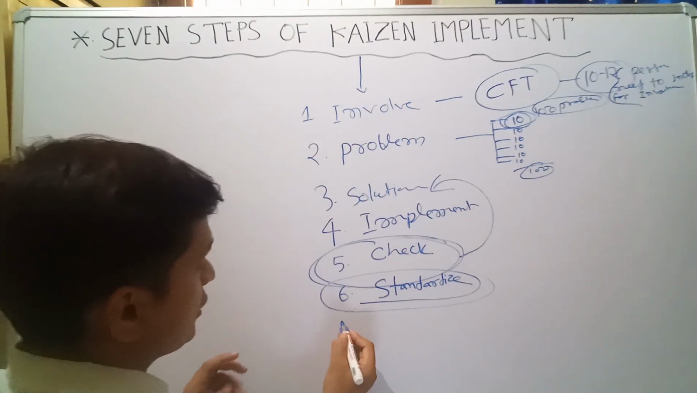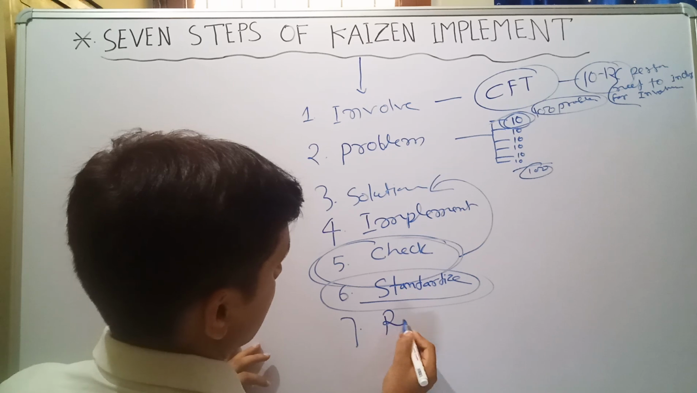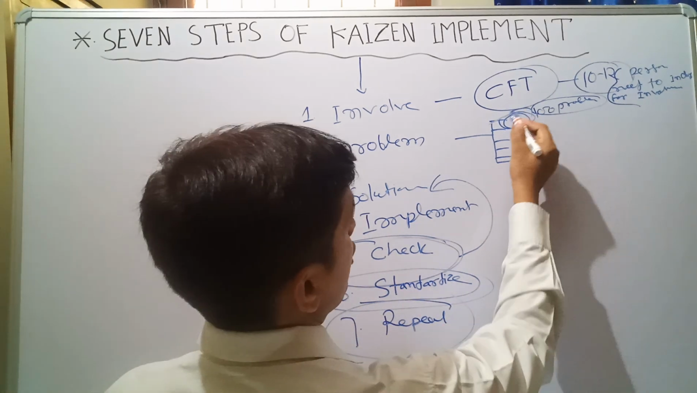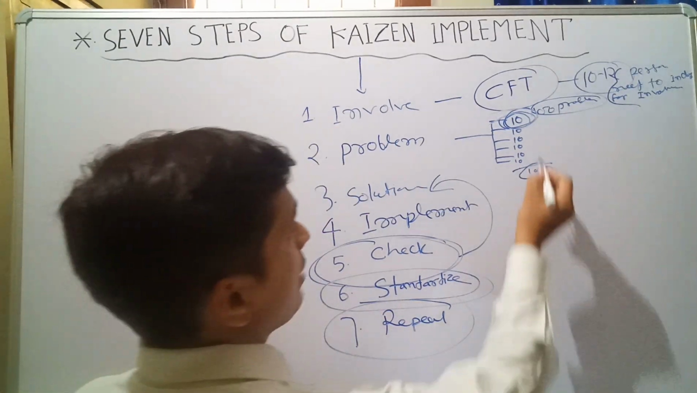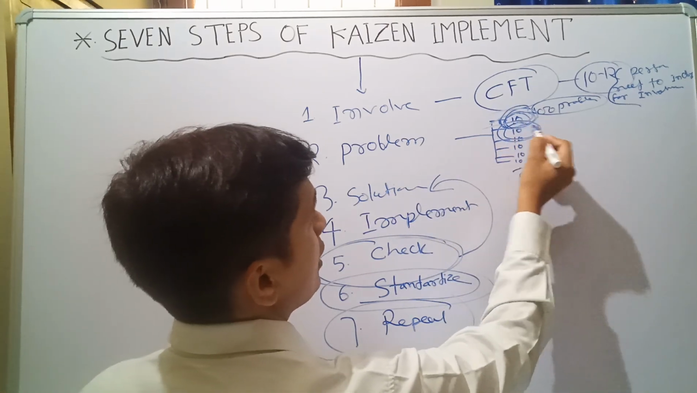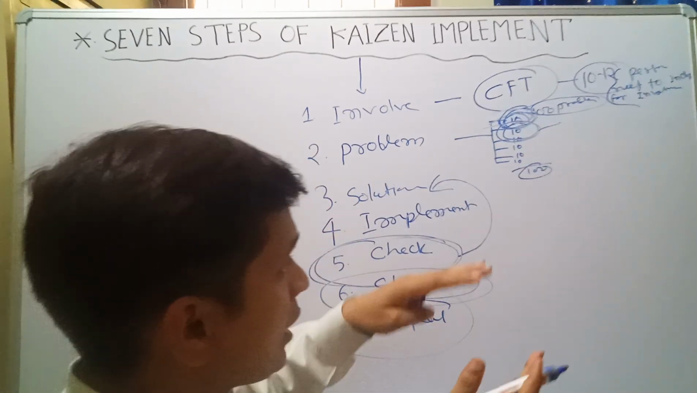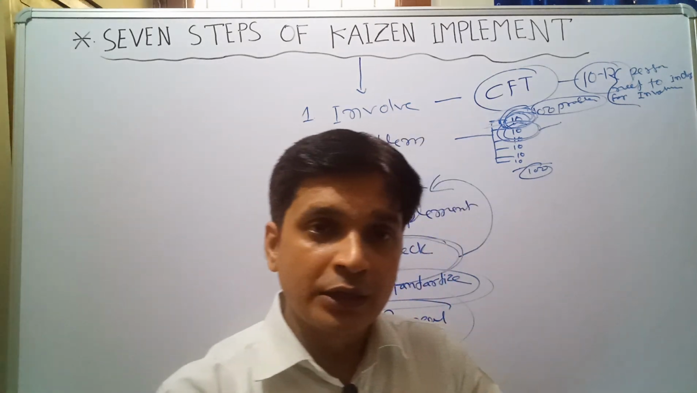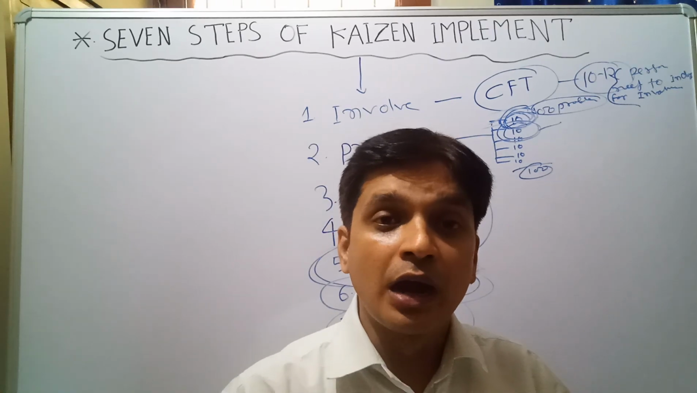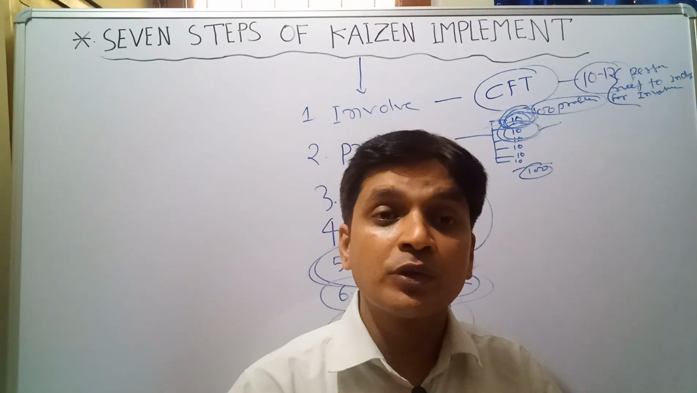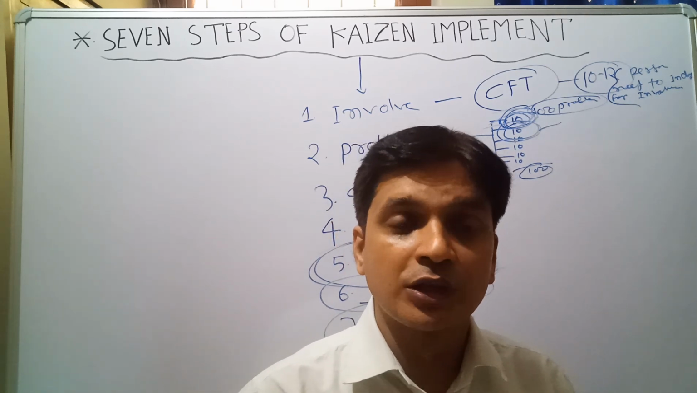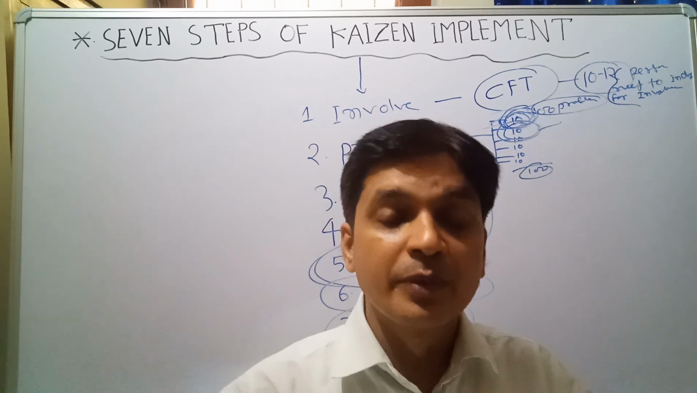And the final step is repeat. Repeat means first you work on 10 problems, then again you work on the next 10 problems. Step by step you have to eliminate all the problems. You find the 100 solutions and remove all the problems. So on the basis of all the solutions and eliminating the problems, you implement the solutions.